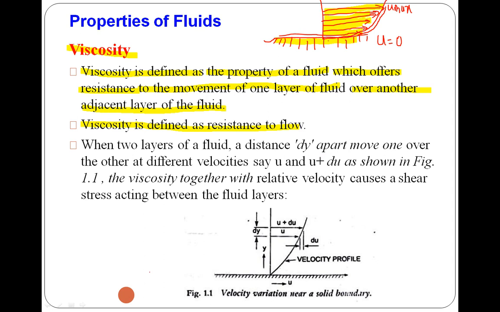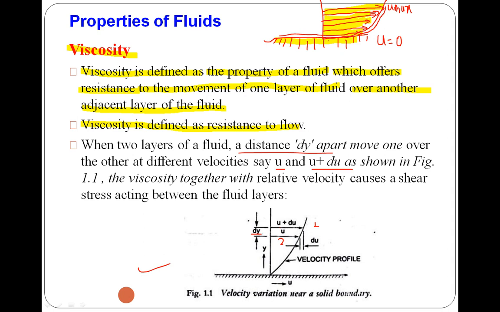That is explained here. If we consider two layers of a fluid at a distance of dy apart, one moving over the other at different velocities, say u and u plus du.